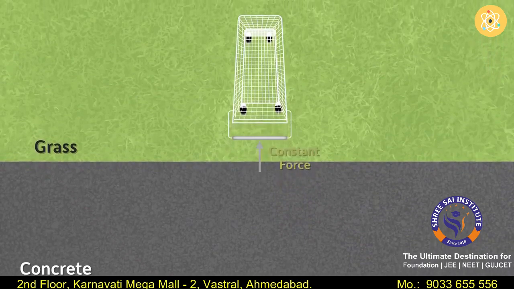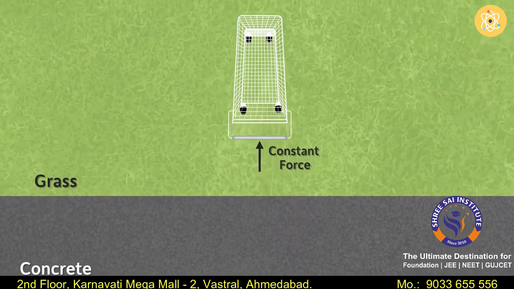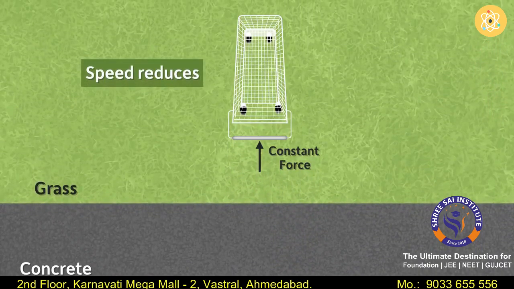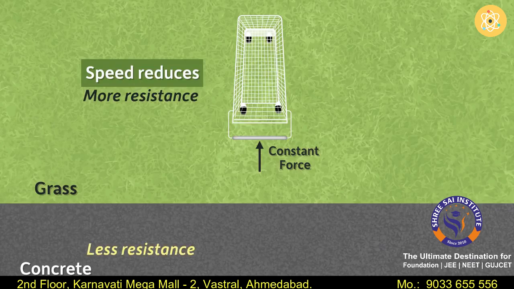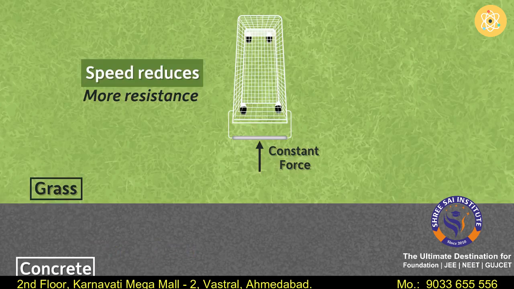What did you notice? As the wheels of the cart entered the grass surface, their speed reduced. The cart travelled at a much lower speed on grass than on the concrete road. And the reason for slower speed is rather obvious. The grass offers more resistance to the motion of the cart than the concrete road. Here, we can consider the concrete road and grass as two different media through which the cart is moving.